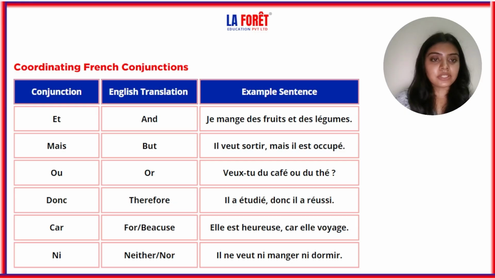Now let's repeat. First is et, then mais, then ou, then donc, then car, then ni. And let's repeat the sentences as well. Je mange des fruits et des légumes. Il va sortir, mais il est occupé. Veux-tu du café ou du thé? Il a étudié, donc il a réussi. Elle est heureuse car elle voyage. Il ne veut ni manger ni dormir.